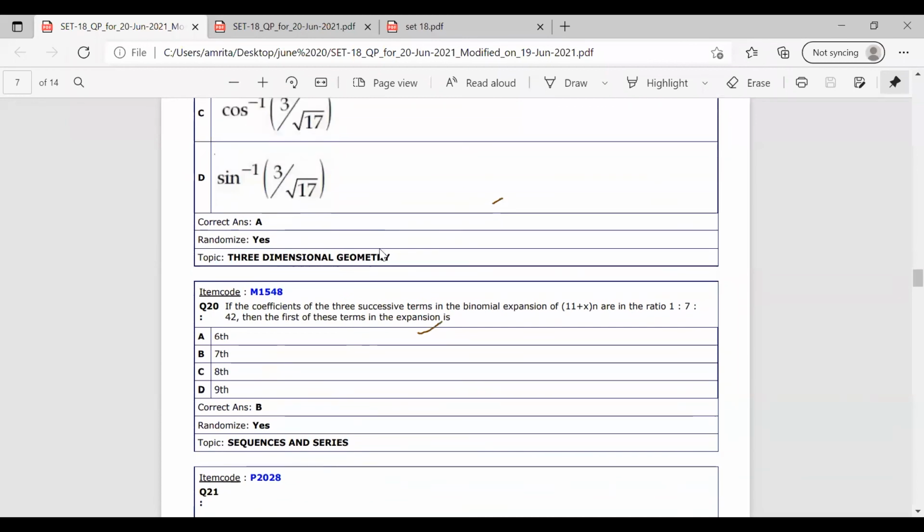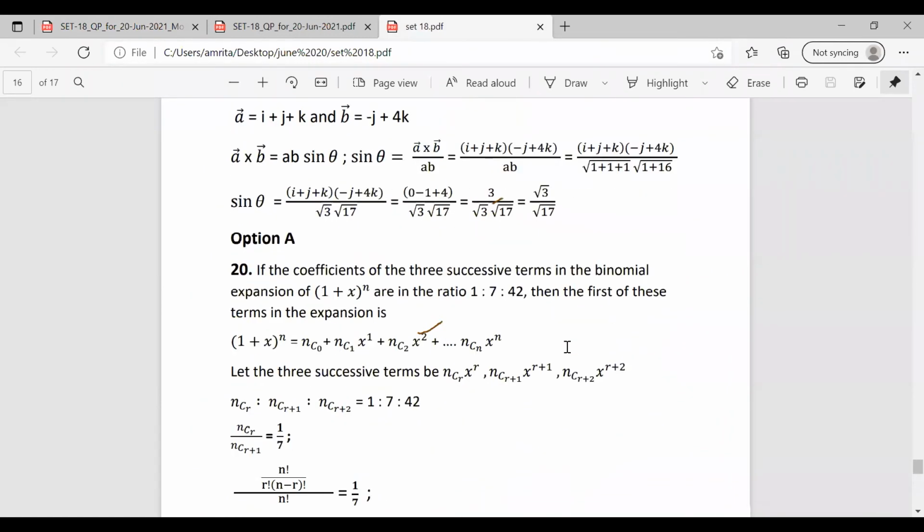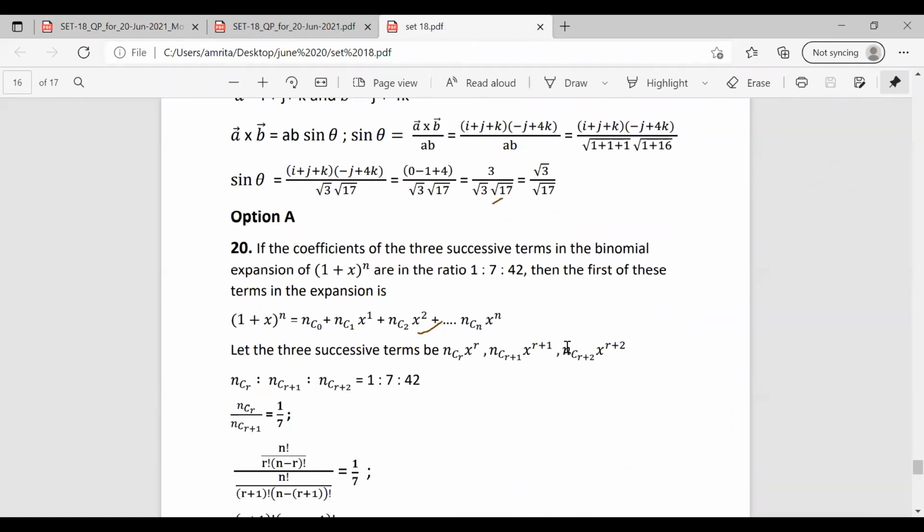Now moving on to the last question of the mathematics session. If the coefficients of 3 successive terms in the binomial expansion of 1 plus x whole raised to n are in the ratio 1:7:42, then the first of these terms in the expansion is. We have to find the first of these terms. So we know the expansion for 1 plus x whole raised to n. It is nC0 plus nC1 x raised to 1 plus nC2 x raised to 2 plus etc., nCn x raised to n.